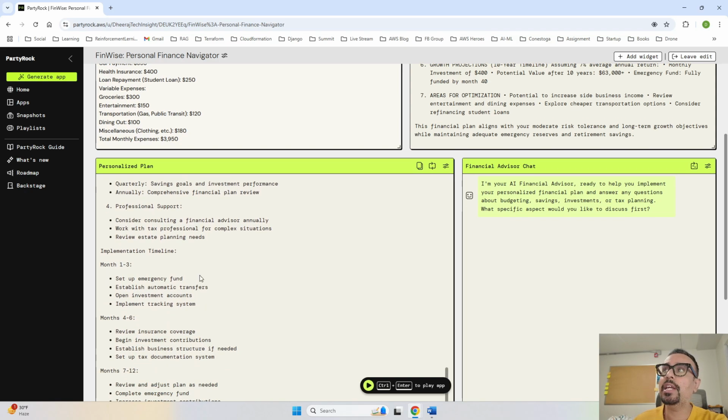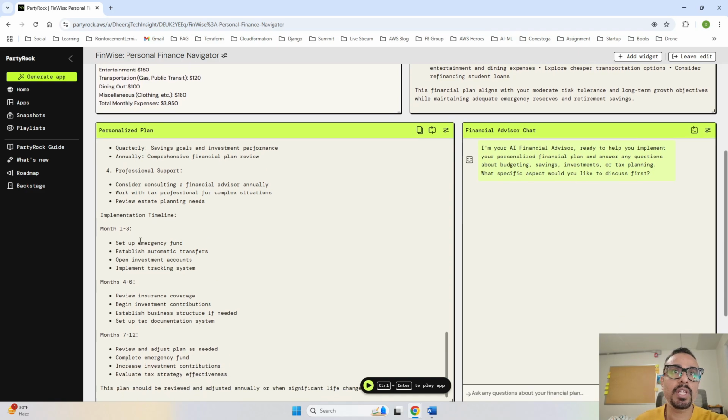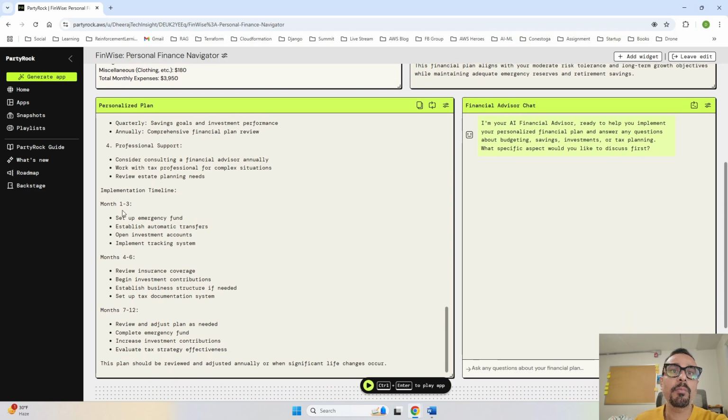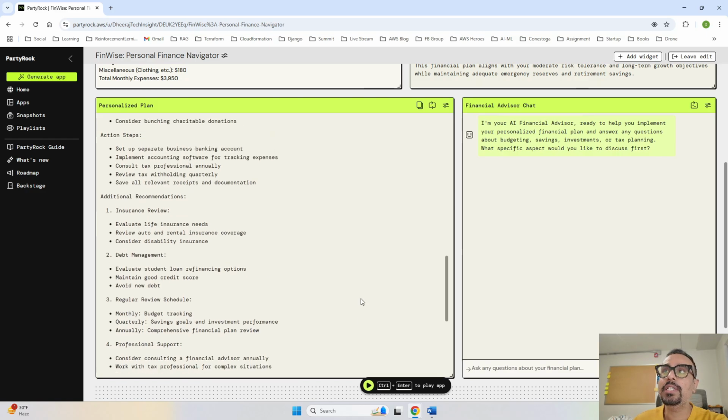So it is saying that as we have provided the implementation timeline of 10 years, based on that, it is providing over here that from month 1 to 3, set up the emergency fund, 4 to 6, review insurance. So this plan should be reviewed and adjusted significantly.